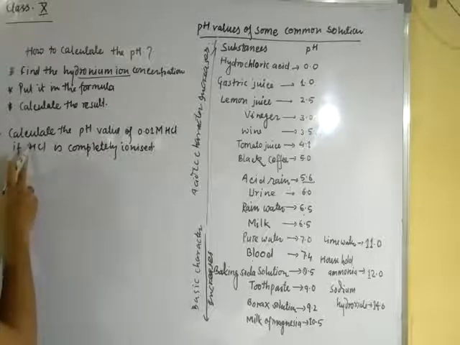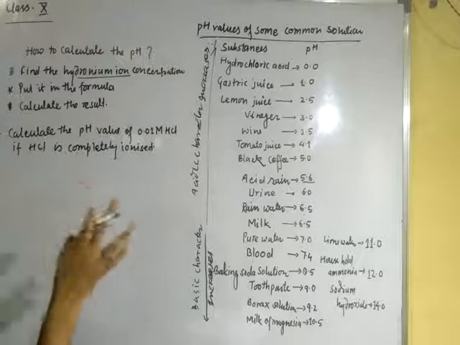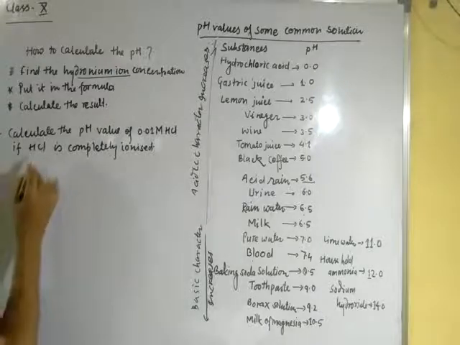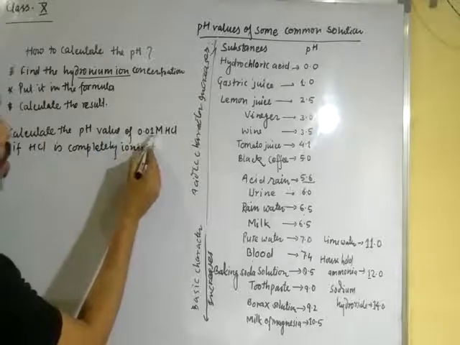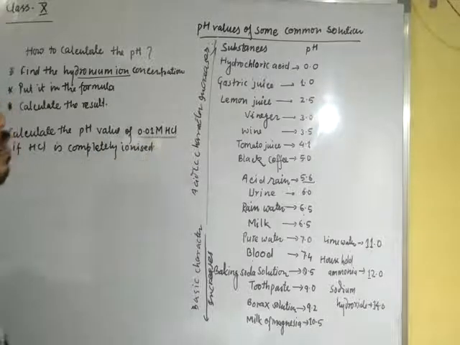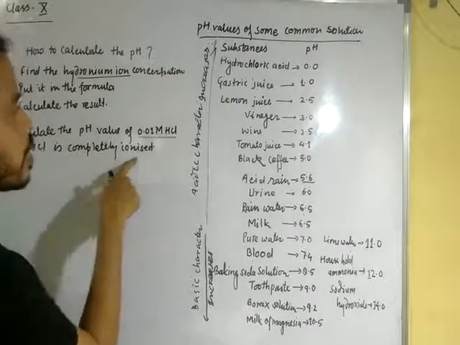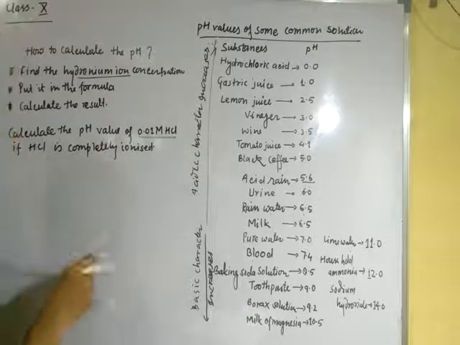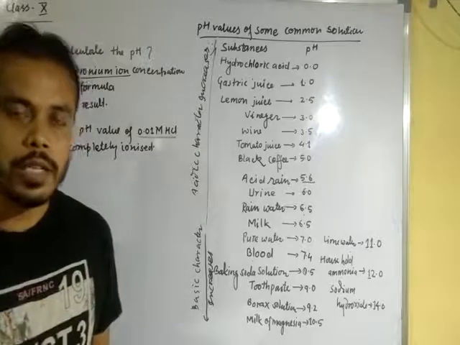We took here one question related to pH value. Calculate the pH value of 0.01 molar HCl. If HCl is completely ionized, you can see there is no H plus ion concentration written here.